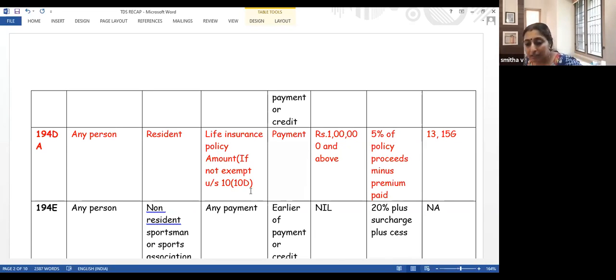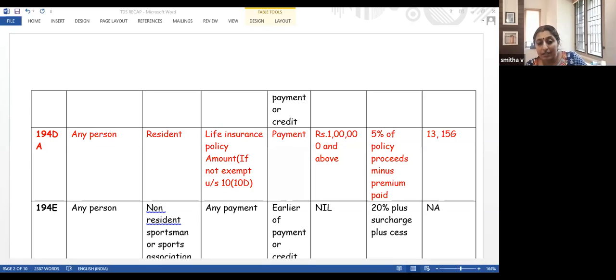I don't have time to explain all of 10(10D). Section 10 covers all the exemptions, is it not? So if the income is exempt under section 10, then you need not deduct TDS. TDS applies only if income is not exempt under 10. If it is not exempt under 10, then of course the life insurance policy amount is taxable. At what time is TDS to be deducted? At the time of payment.